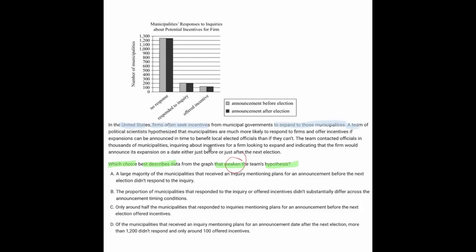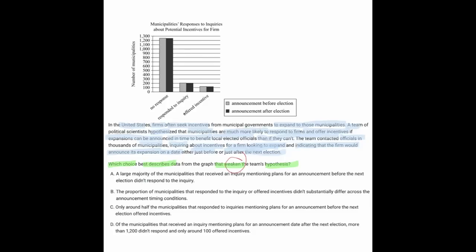A team hypothesized that municipalities are much more likely to respond to firms and offer incentives if expansions can be announced in time to benefit local elected officials than if they can't. The team contacted officials in municipalities inquiring about incentives for a firm looking to expand and indicating that the firm would announce this expansion on a date either just before or just after the election.